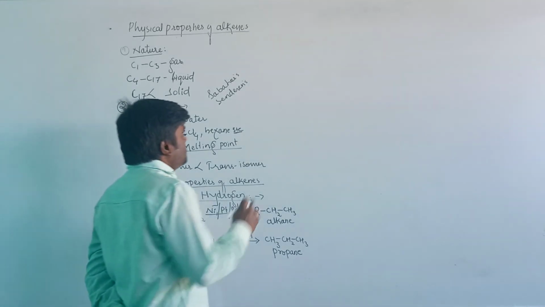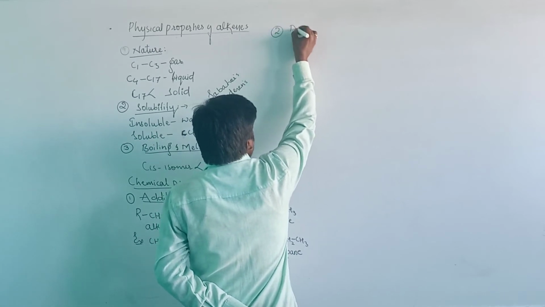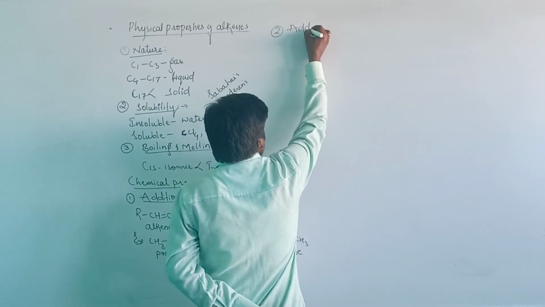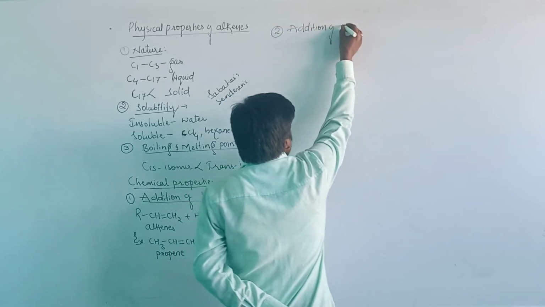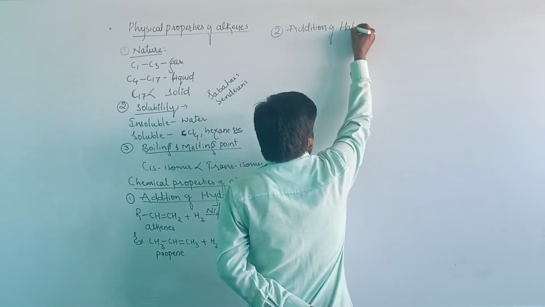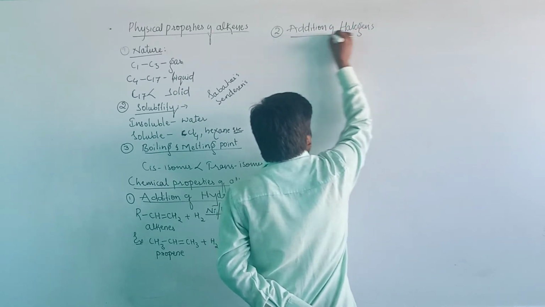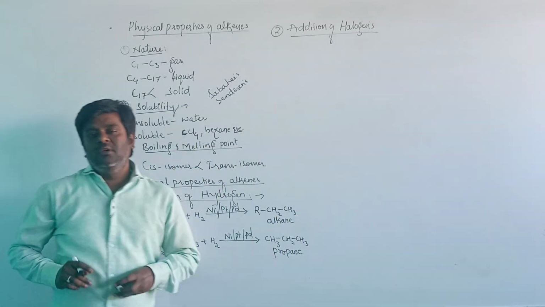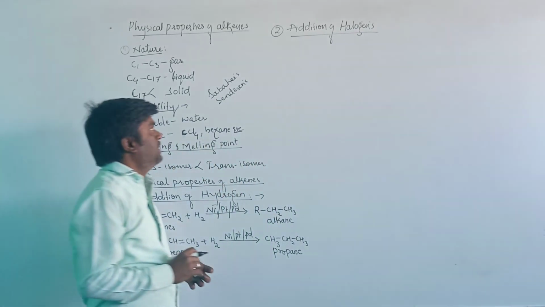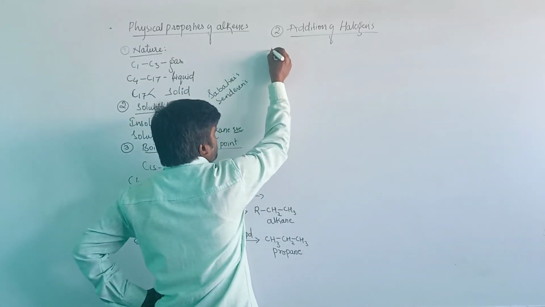The next one, second chemical property: addition of halogens. The halogens we can take are fluorine, chlorine, bromine, iodine. Let us consider the general representation.